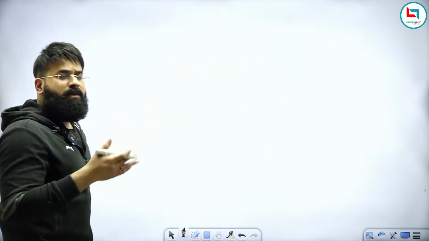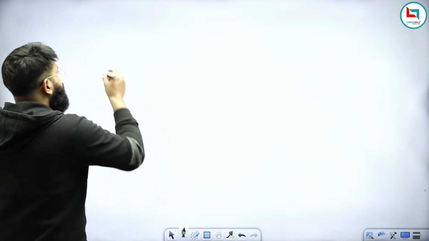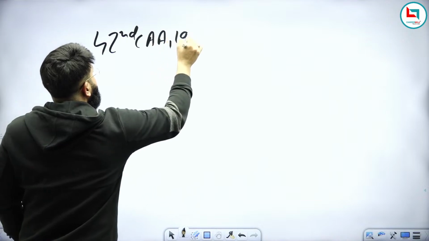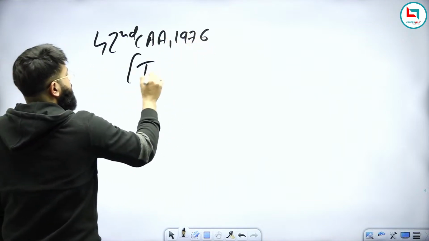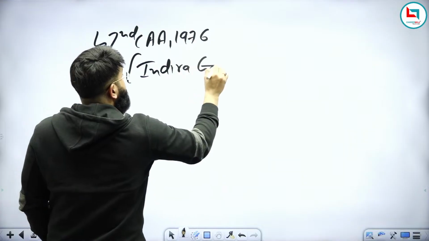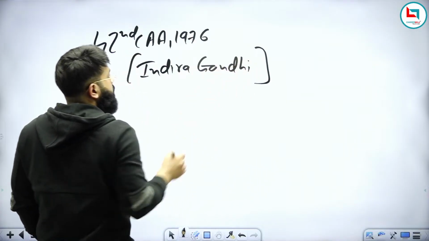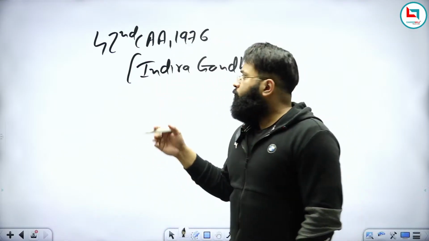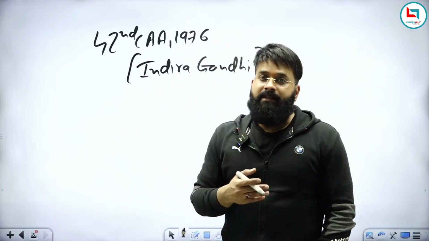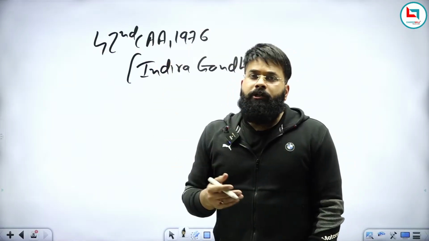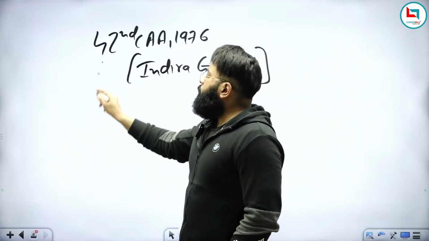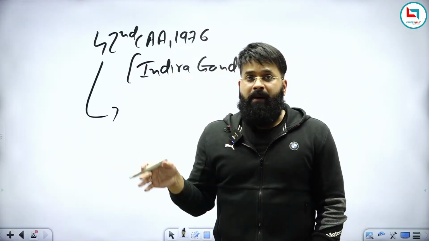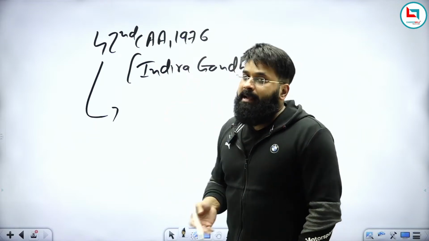The preamble has been amended only once, and it was by the 42nd Amendment Act 1976 during the Indira Gandhi government. So during the Indira Gandhi government, the preamble was amended for the first time. Here CAA means Constitutional Amendment Act. The 42nd Amendment Act was passed during the emergency. At that time, the opposition was behind bars. So this was passed by the Indira Gandhi government.